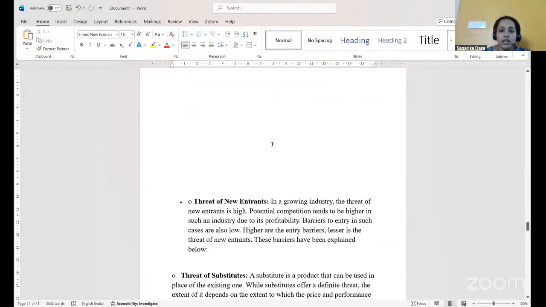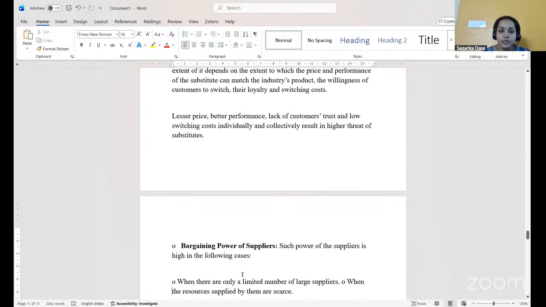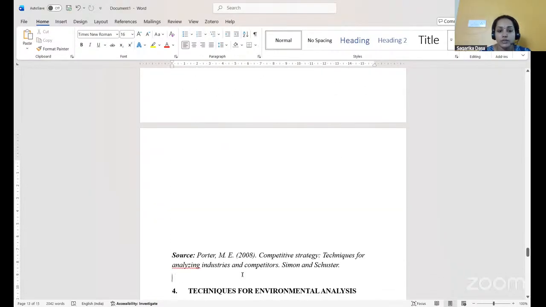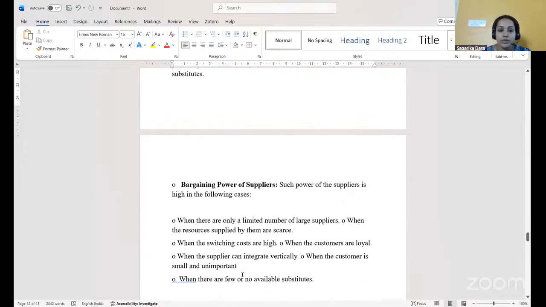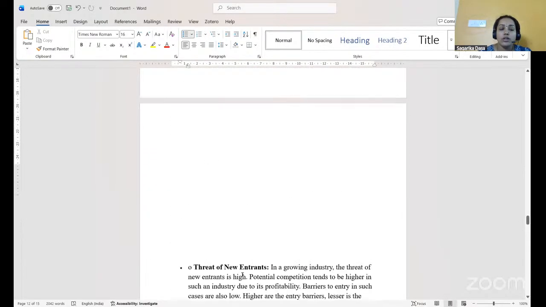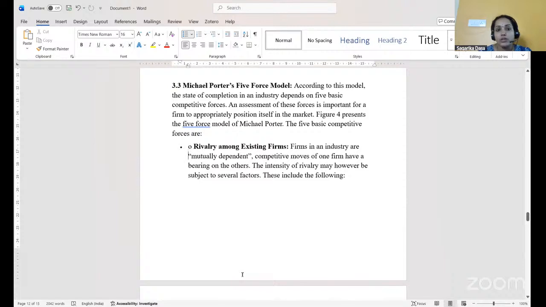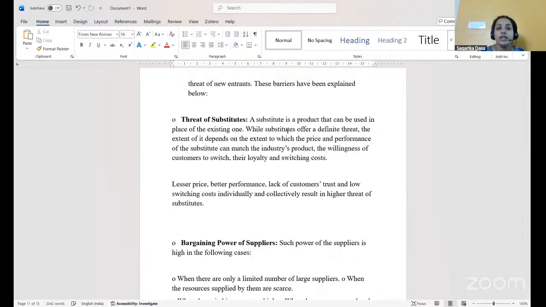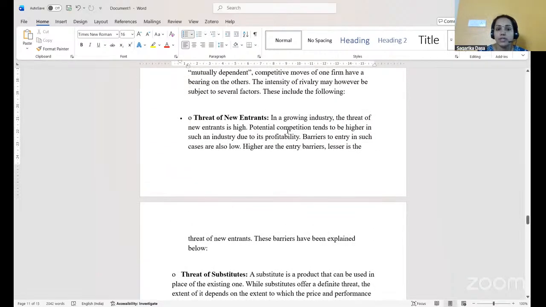These factors are threat of new entrants, threat of substitutes, bargaining power of suppliers and bargaining power of the buyers. So in Michael Porter's five force model, the first one is rivalry among the existing firms. If a manager tries to understand this rivalry, it is easy for us to do the environmental analysis.